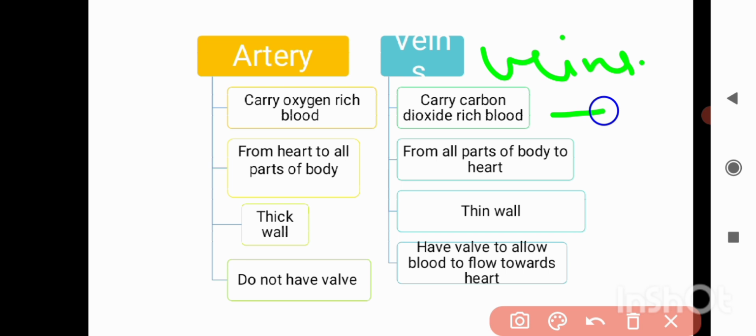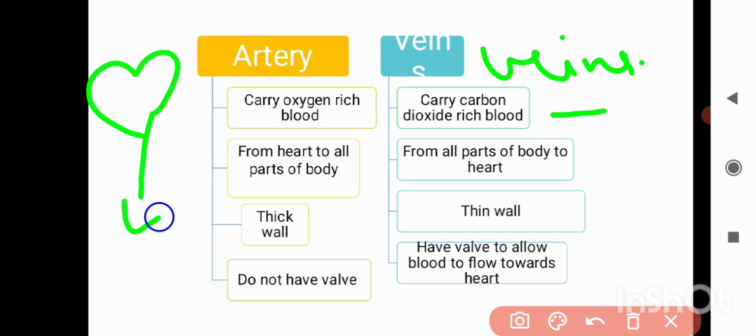What is the function of our artery? It always carries oxygen-rich blood, and it carries blood from the heart to all other parts. Like this is your heart, and it carries blood away from the heart to all parts of the body.